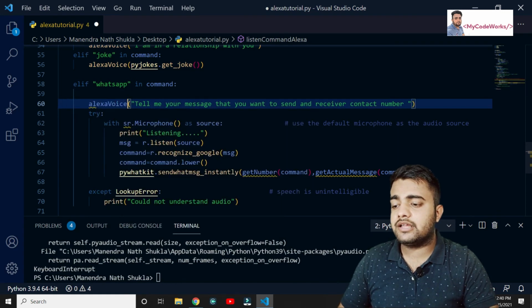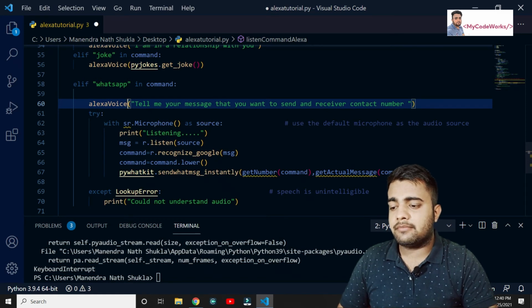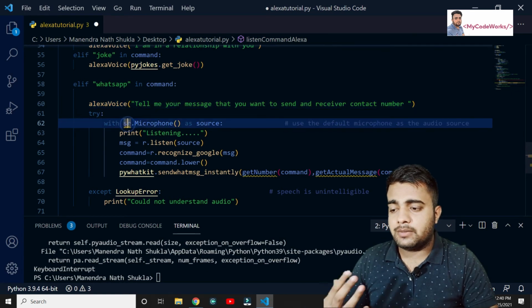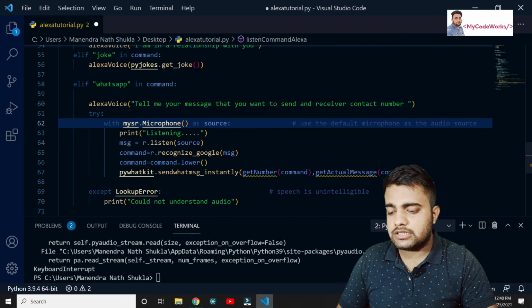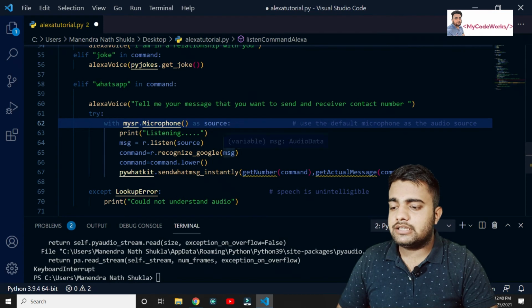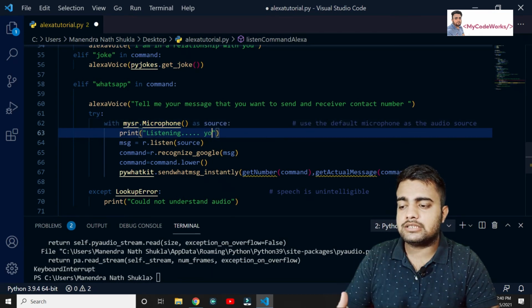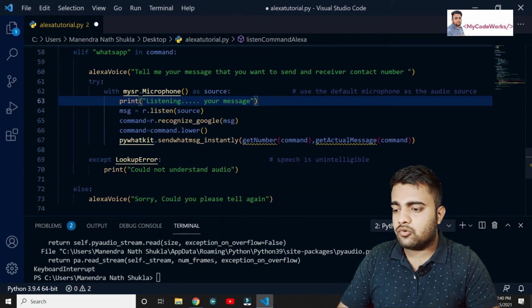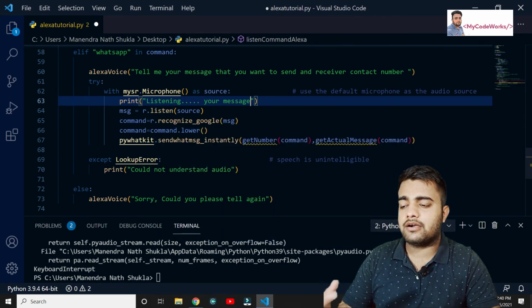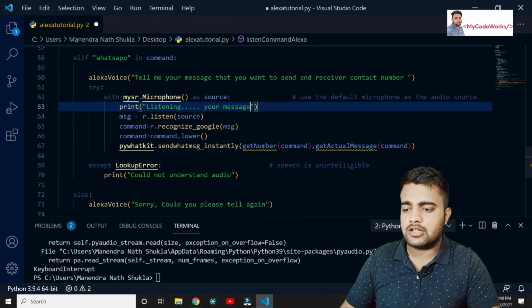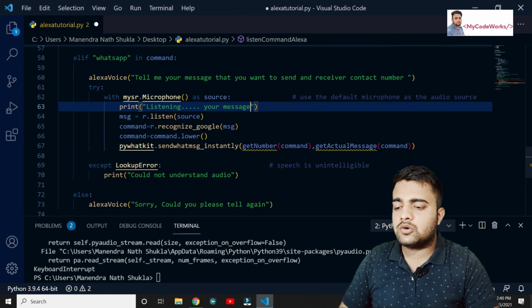And again we are going to initiate my SR. So I will put my SR microphone as the source, using the default microphone to get the message from you. After listening, you can say your message, and we read whatever you say to Alexa as the message. It's going to recognize the words with the same code we wrote earlier, converting it again, and this is the line where we respond back. If there is a problem with the microphone, it will say could not understand the audio.